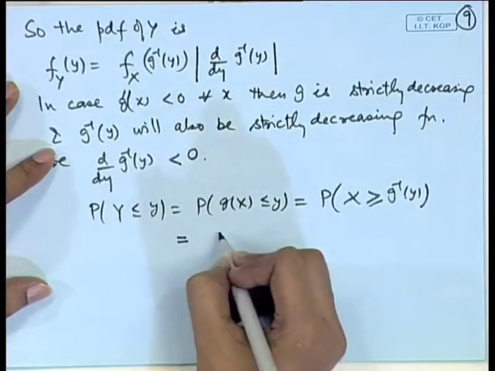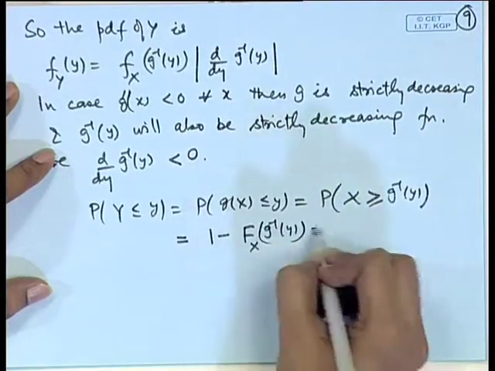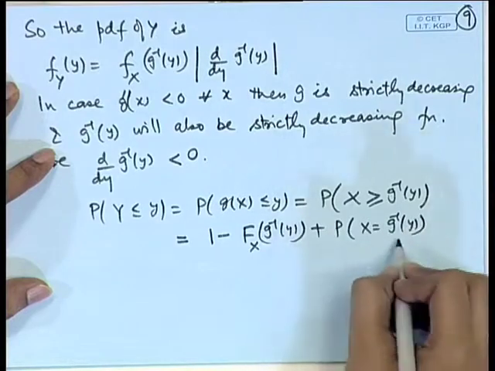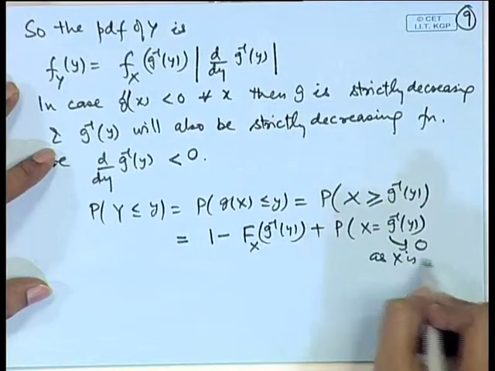So, which we can write as 1 minus F_X(g^{-1}(y)) plus probability of X equal to g^{-1}(y). Now, this term will be 0 because X is continuous.